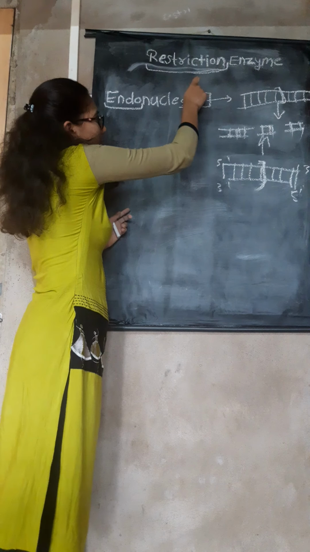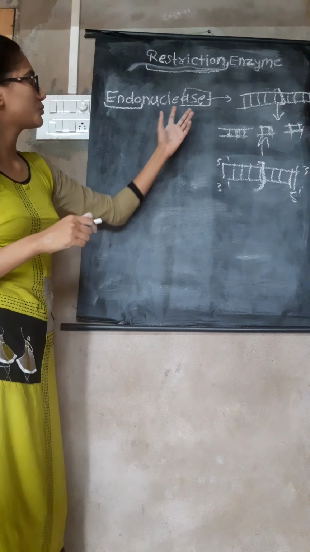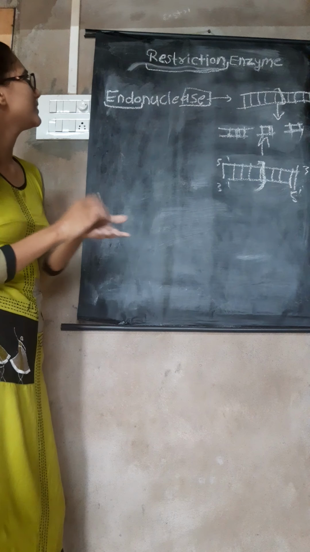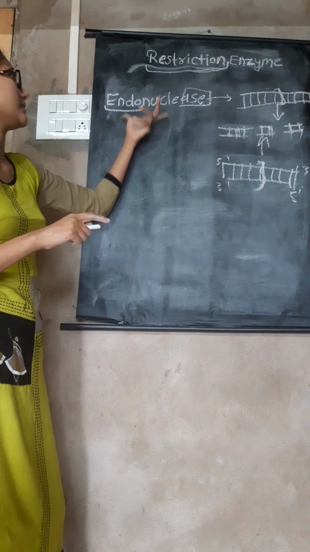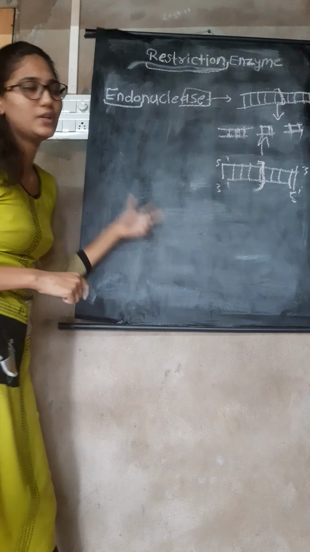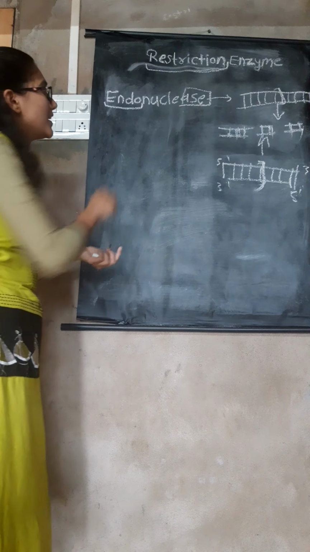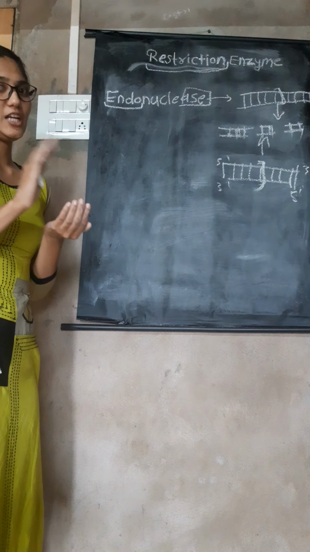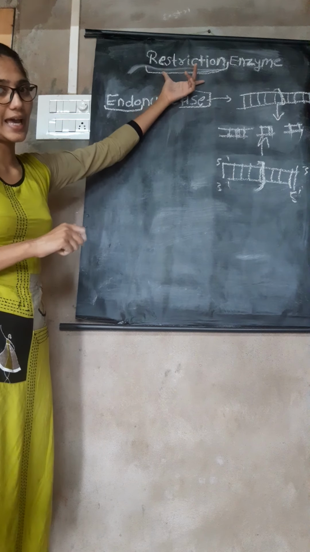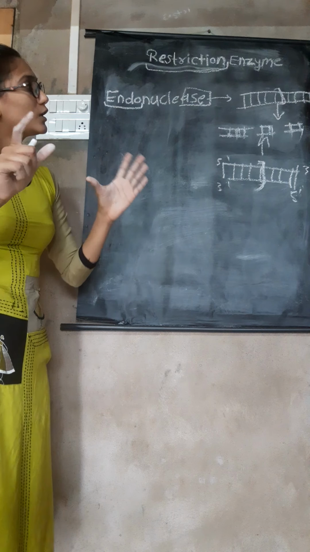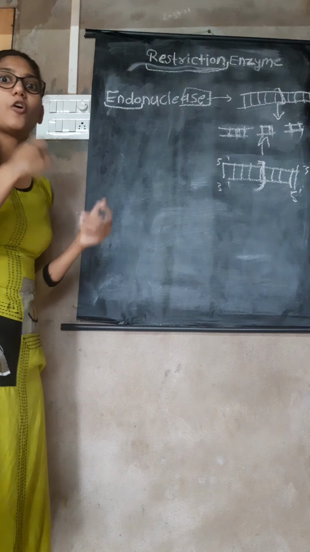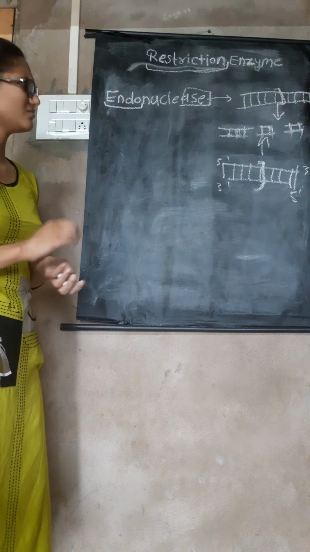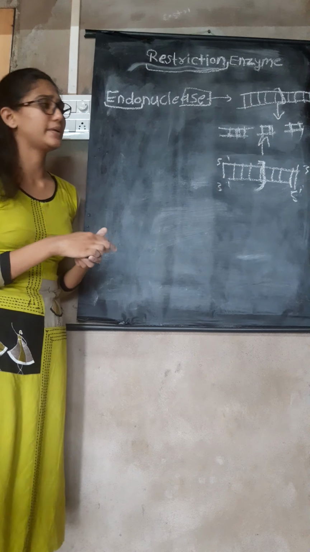ASE is the term we use to denote enzymes, and we simply call them endonucleases. And this is the job of the endonucleases. It means these enzymes are used to cut the DNA sequences. The restriction enzymes are used to cut foreign DNA sequences. Do you get what I said? I will explain again briefly.